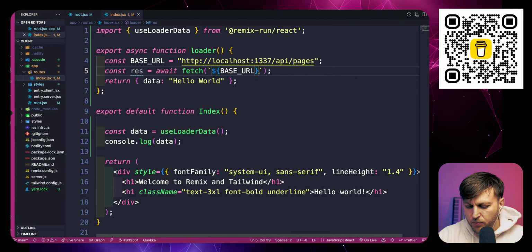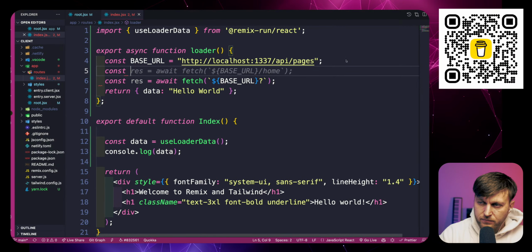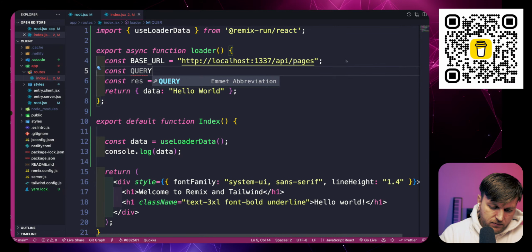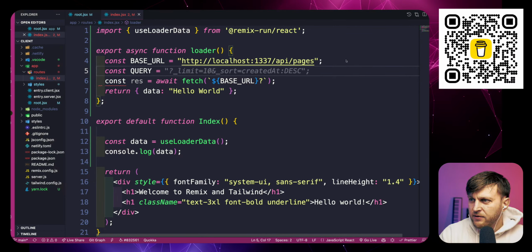We also have the ability to pass queries inside here, because we want to get the page by the slug. So we are going to pass a query inside here. And we're going to have a query variable, which we'll talk about in a second. And right now it's going to be blank. It's not going to be anything. We'll get to that. And then we're just going to append the query here. And because query is blank, that should be fine.